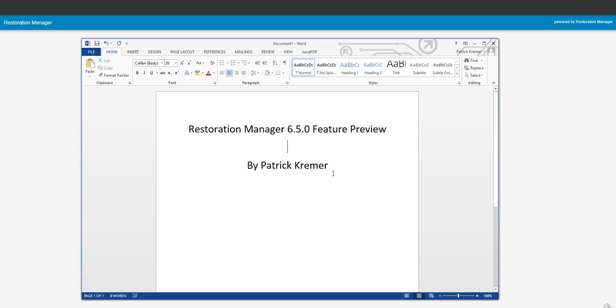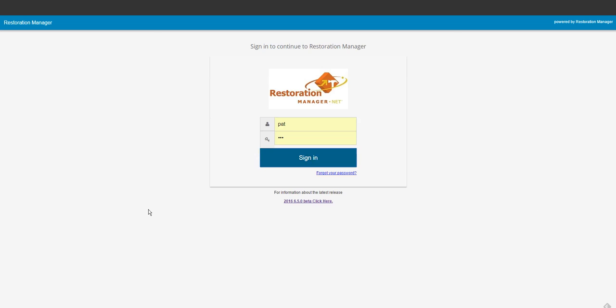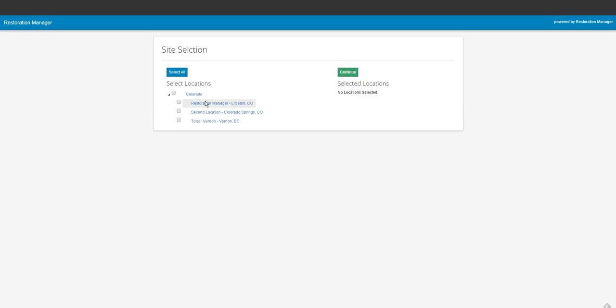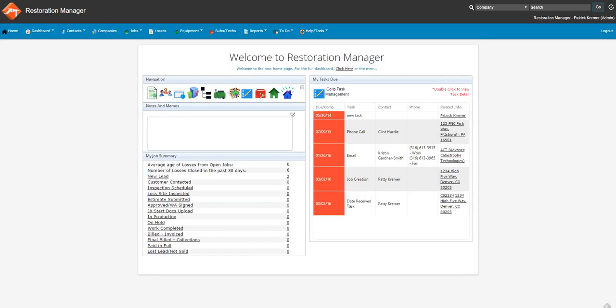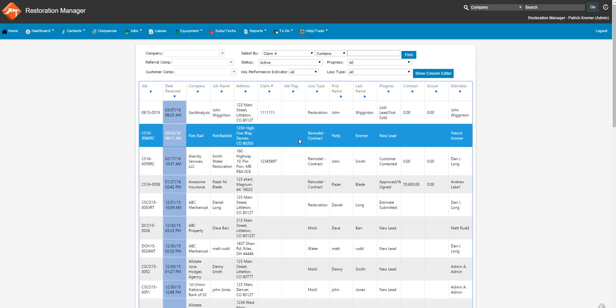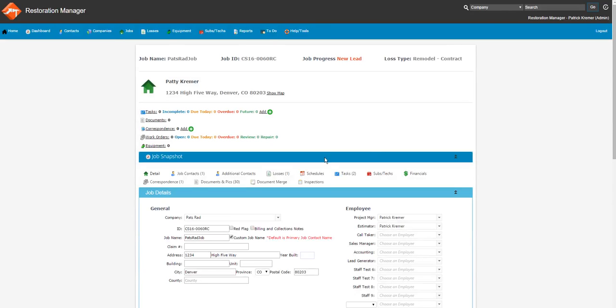Today I'm going to be demoing the new features in Restoration Manager 5.0. So when you log in, you'll notice that we have a new site selection page. Not much different, just a little cleaner UI. And you can tell that the overall UI scheme looks a lot different than the previous one. Some major changes that we have are the UI and our document section.